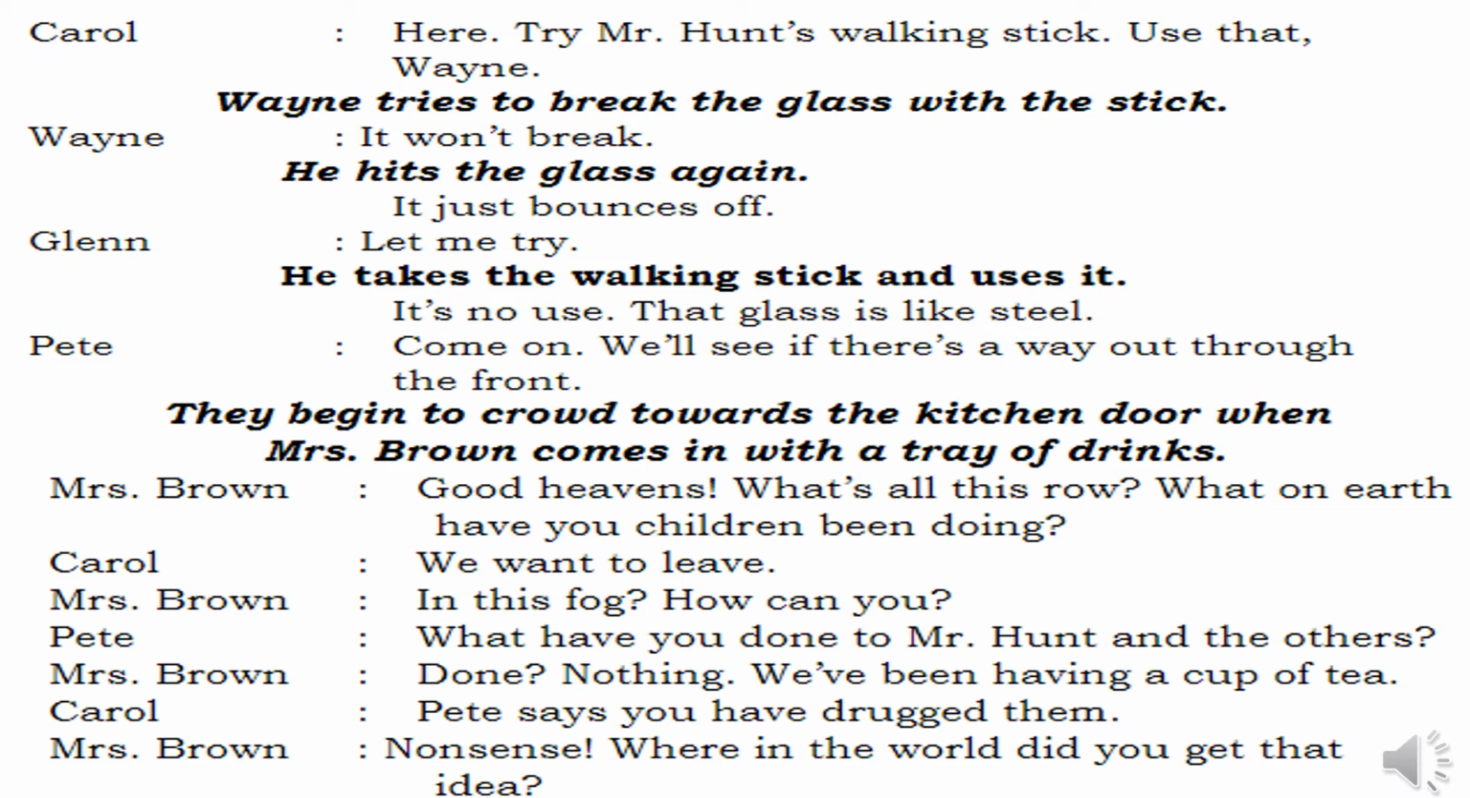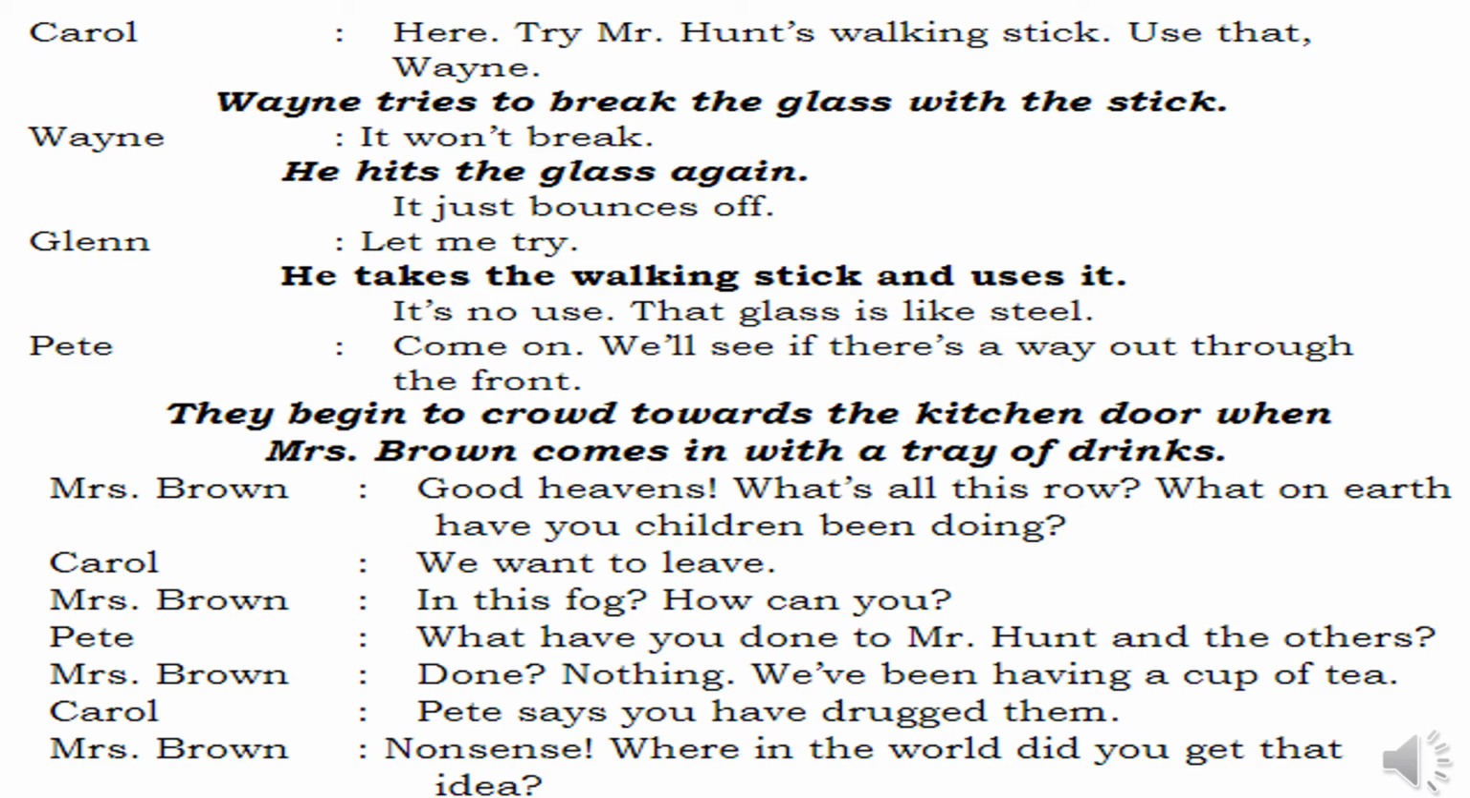They began to crowd towards the kitchen door when Mrs. Brown comes in with a tray of drinks. Now all six children were crowding towards the doors of the kitchen. Mrs. Brown will enter with a tray of drinks. Mrs. Brown says, good heavens, what's all this row? Why are you people crowded here? Going somewhere? What on earth have you children been doing? Why are you all crowded towards the door now?